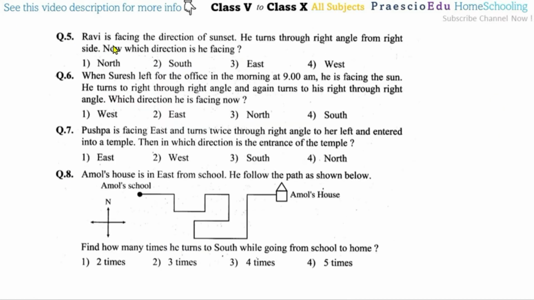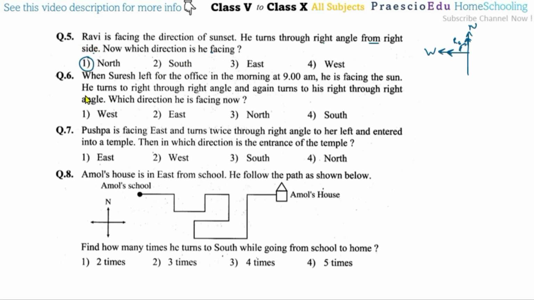Question number 5. Ravi is facing the direction of sunset. Now sunset is toward the west. So this is north and toward the west. Now he is facing to the west. He turned through right angle from the right side. Now if he is facing to the west, his right side is this one. He is turning to the right angle, means now he is facing the north side. So north side is facing means option number 1 is the correct one.